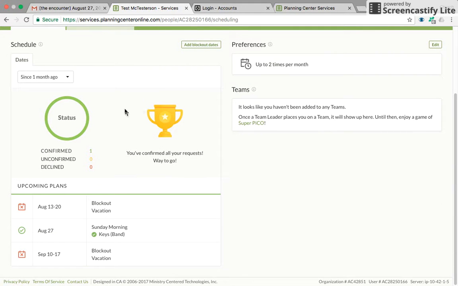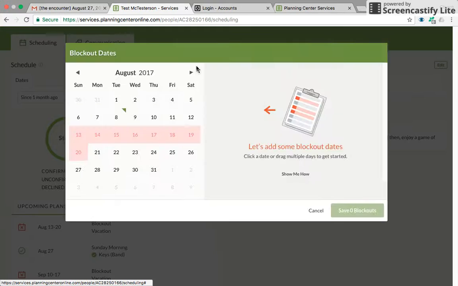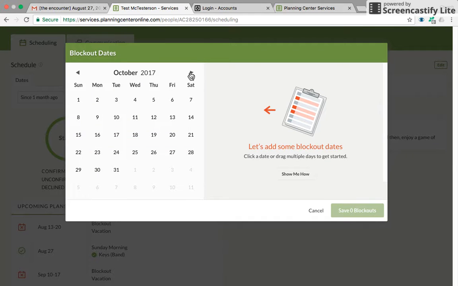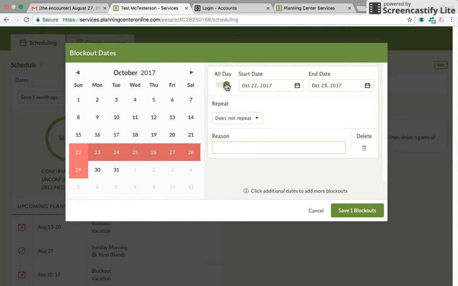All right, the last thing I'm going to show you is blockout dates. If you click add blockout dates, this is super helpful for your leaders, so make sure that you do this. If you know you're going to be out of town, let's say Test knows he's going on vacation with his family this week in October. So what we're going to do is we're going to click and drag and highlight those dates. Go ahead and make them all day. If it's not all day, you don't have to make it all day. And there's no repetition, but if you need to repeat, you can.